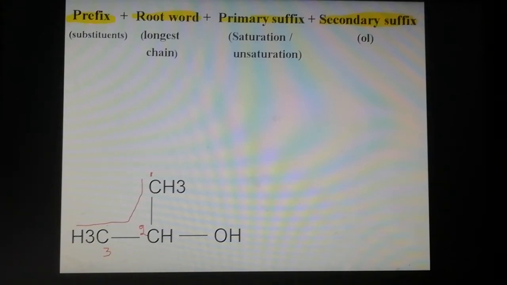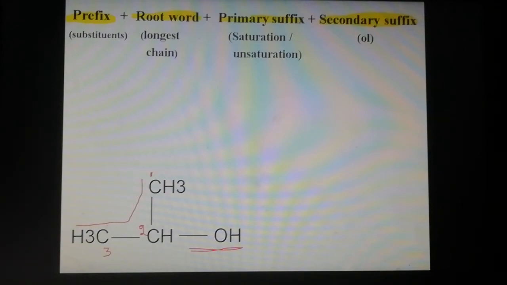So numbering the carbon atoms, the carbon bearing the hydroxyl group gets the lowest possible number. The hydroxyl functional group is attached to the second carbon. So now name the given organic compound.